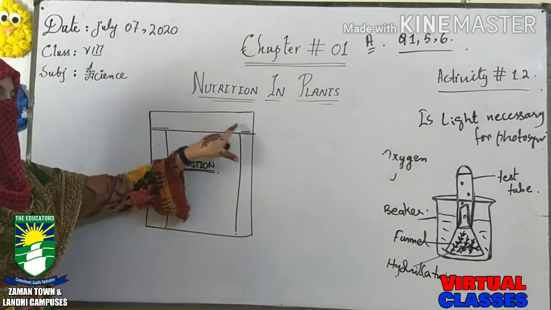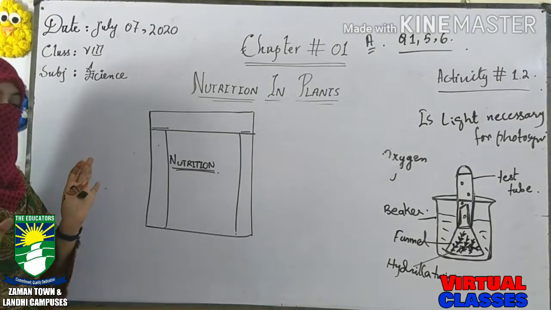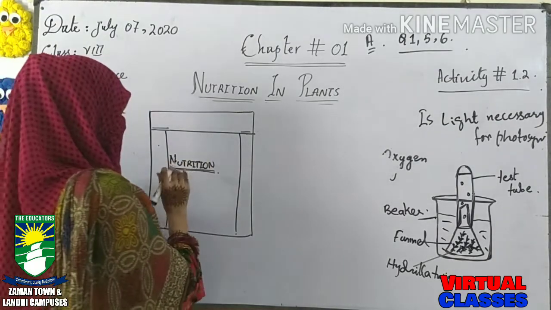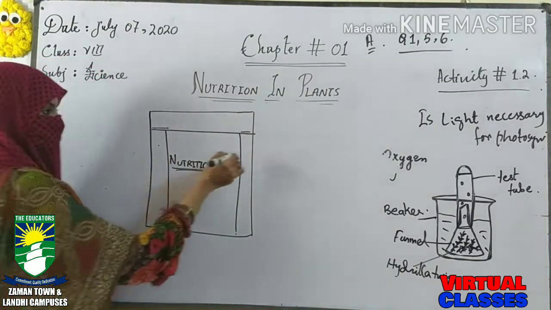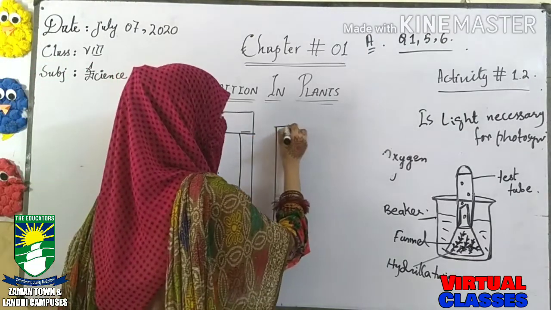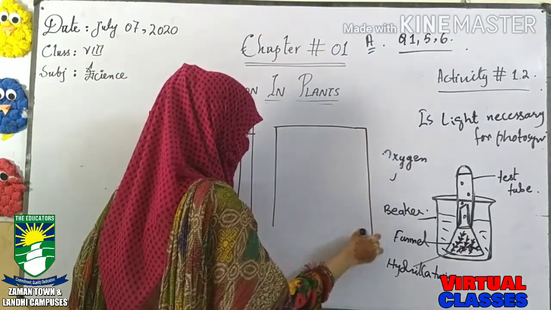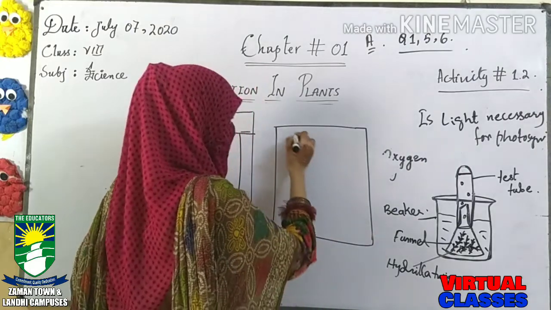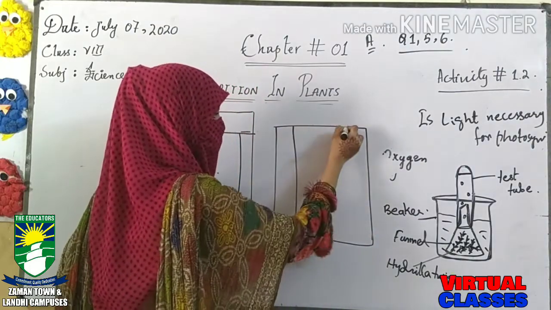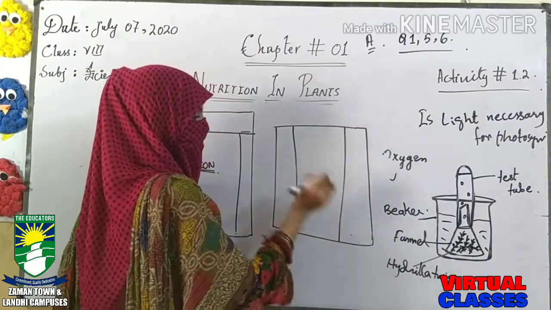Sorry, it is your homework now. Mention homework. And a proper index must be there. Suppose three columns of index are present in the copy. If your index is not there, you have to prepare it yourself. How will you mention the index? This one is the column of date, this one is the column of topic, and this one is the signature.